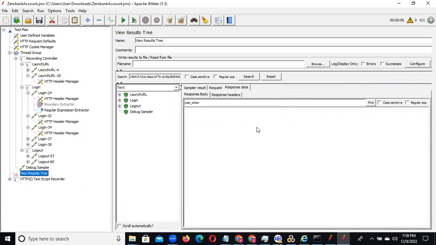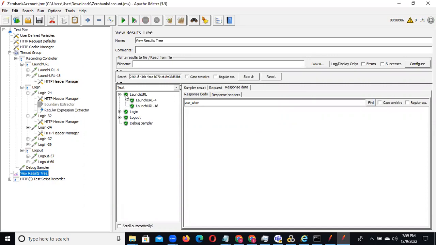See, everything will be pass. But do you know whether this is successful or not? Here the View Results Tree is showing green color, that is pass only. But to know whether it is successfully passing or not, we need to keep assertions on each and every page. We can keep one assertion for the launch also.